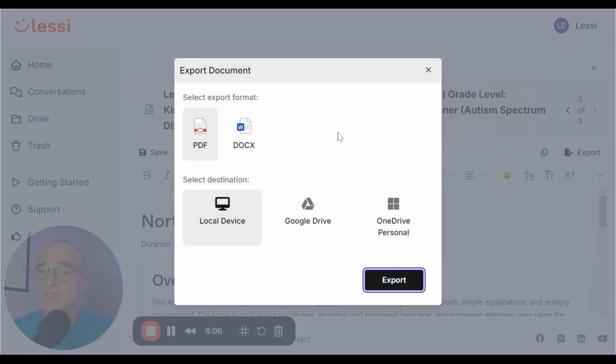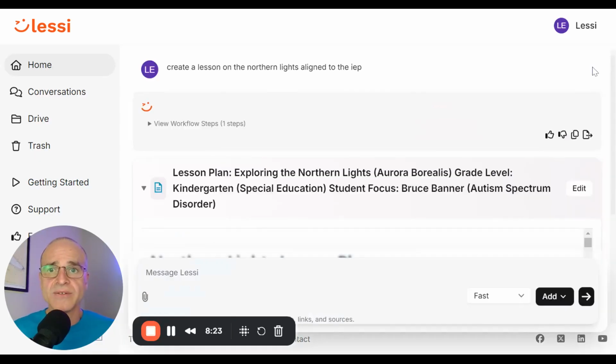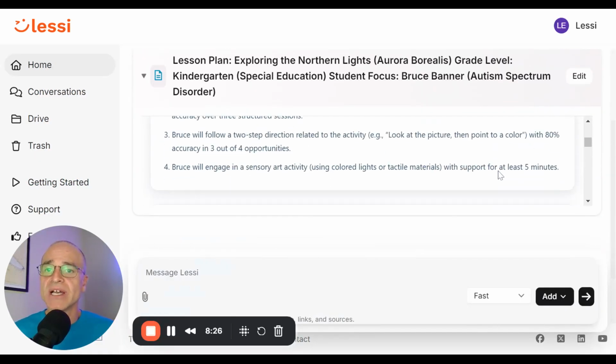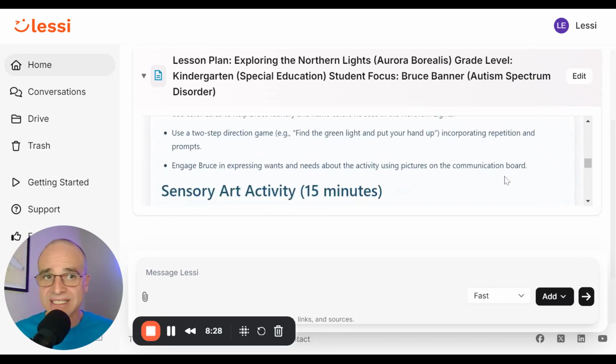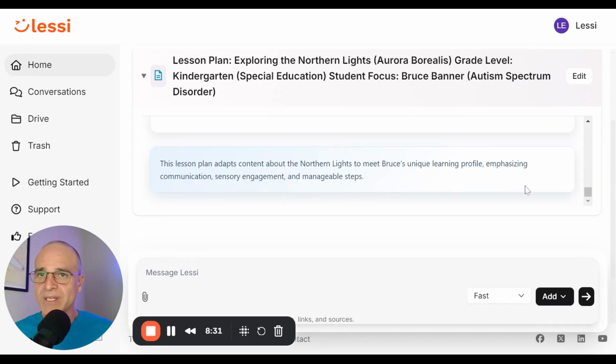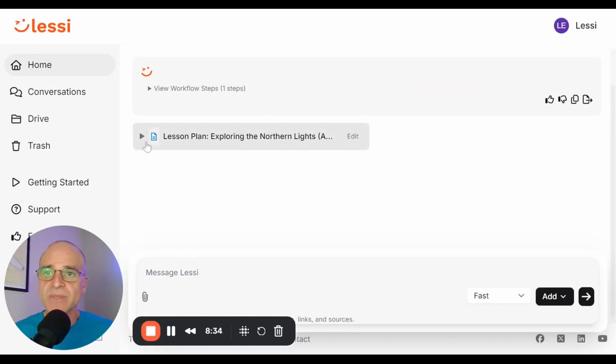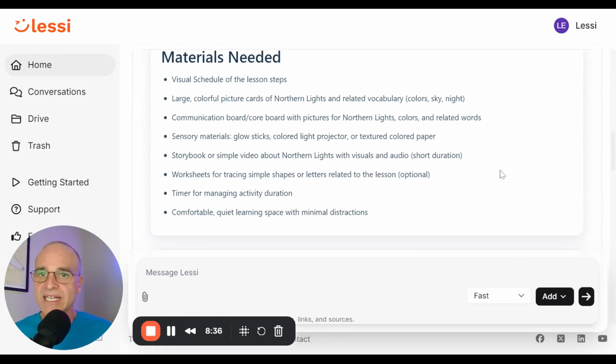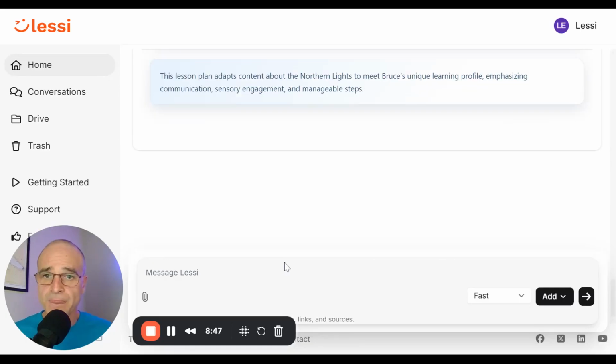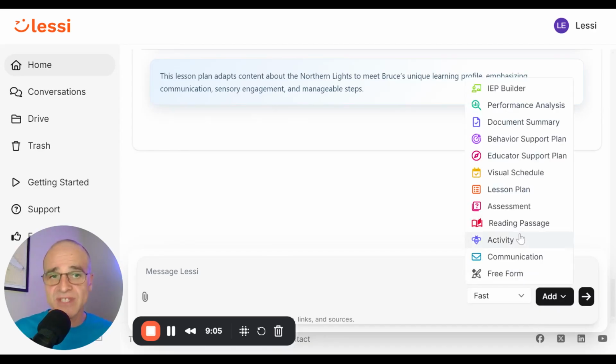Now from here, I could export the document as a PDF to my Google Drive or send it over to my personal Microsoft OneDrive or export it as a document. But now I'm going to close this out and return to my conversation. So I can see here's my designed document saved for me. I can minimize the document and open it back up and I can see my designed document. Okay. All right, so now we have a lesson plan. Let's go ahead and create one more object for this unit. Okay, so now from the chat, you can actually access any of the other tools.